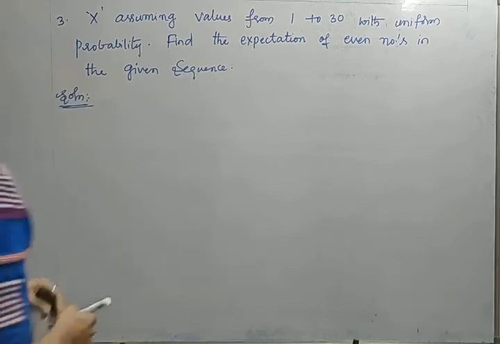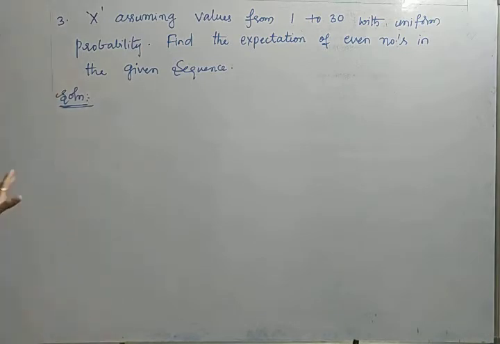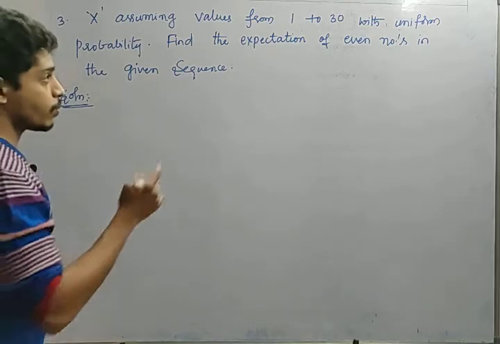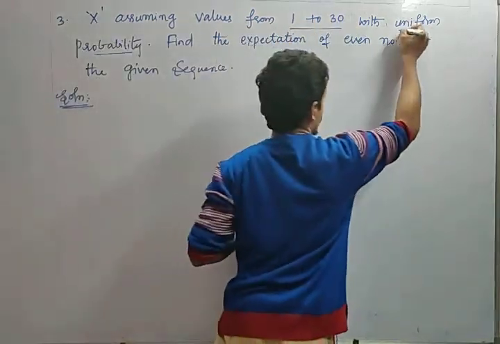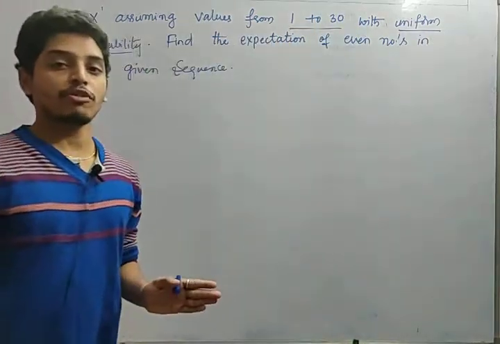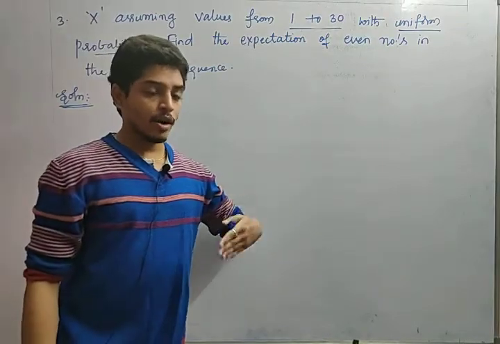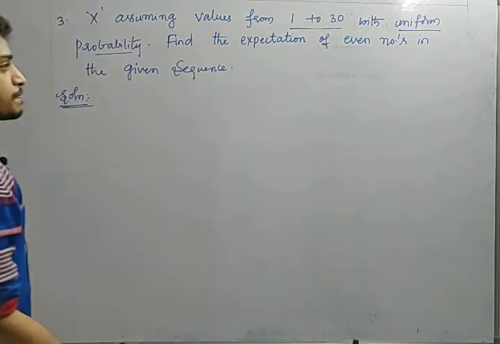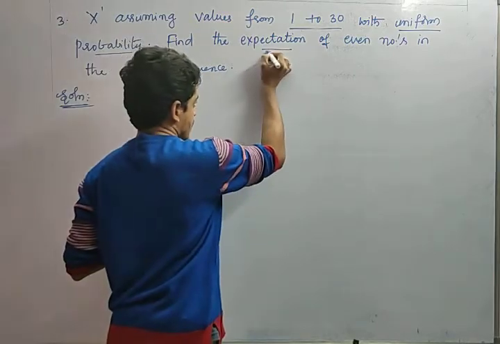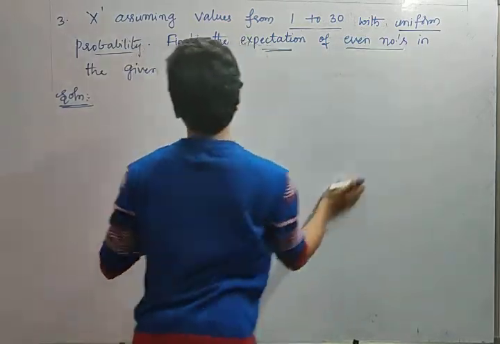Okay, friends, now let us see another question, a beautiful question. Listen carefully, friends. Random variable x is assuming values from 1 to 30 with uniform probability. What do you mean by uniform probability? All the probabilities which we are assigning are equal. Find the expectation of even numbers. They are asking for the expectation of even numbers in the given sequence.